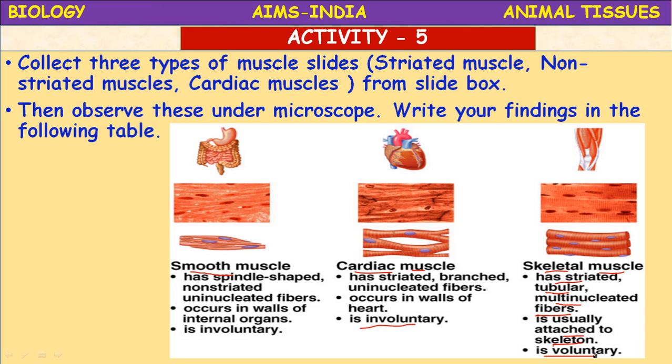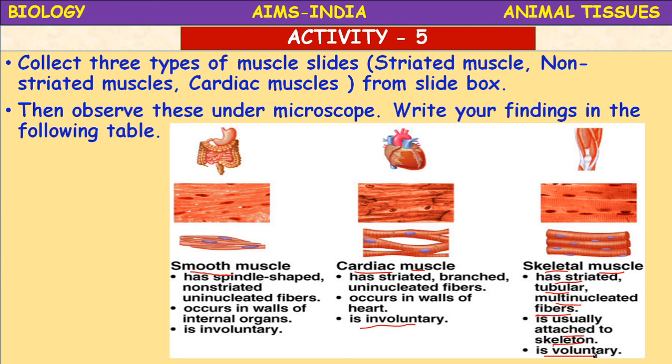So the movement of food in the alimentary canal, or the contraction and relaxation of the blood vessels, are involuntary. For example, we cannot really start them or stop them simply by wanting to do so. The smooth muscles are also called involuntary muscles.